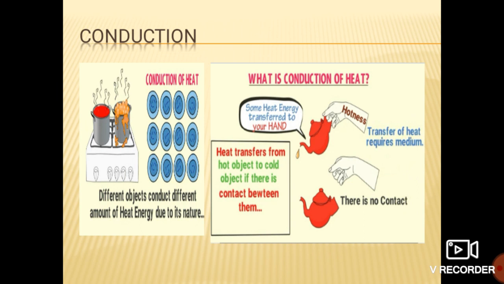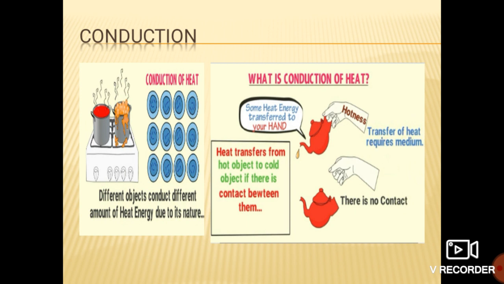It is described as heat energy transfer from one material to another by direct contact. The contact is necessary for transfer of heat energy. For example, if you stir hot milk with a stainless steel spoon for some time, the edge of the spoon becomes a little warm.